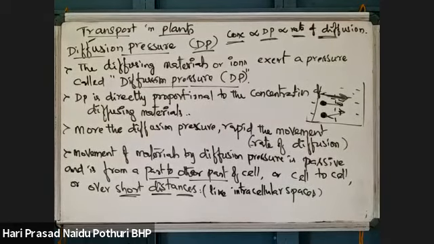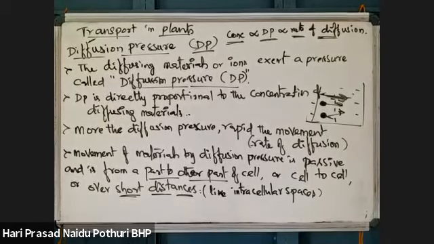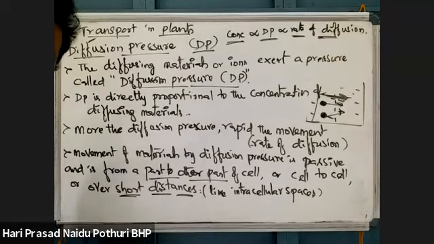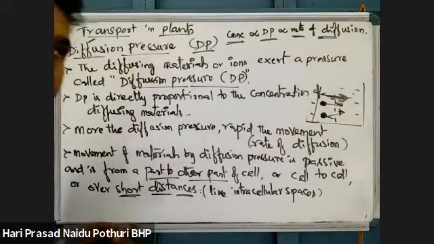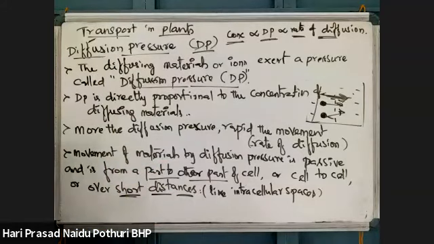Please read the second point. What is given as the second point? Diffusion pressure is directly proportional to concentration. If concentration is more, diffusion pressure will develop more, and then the rate of movement will also be more. dP is directly proportional to the concentration. That means if the concentration of a diffusing material is more in a medium, diffusion pressure will be more.